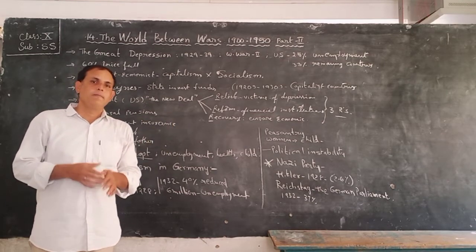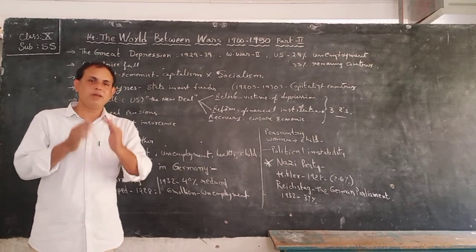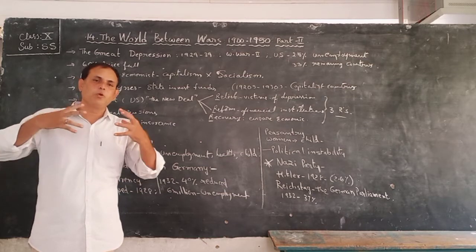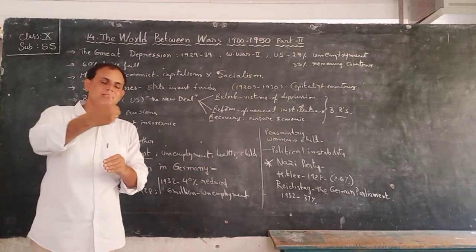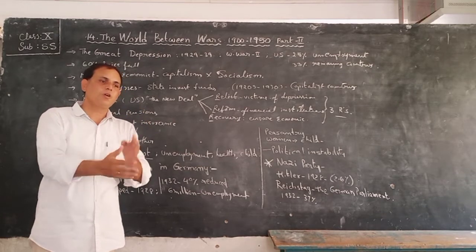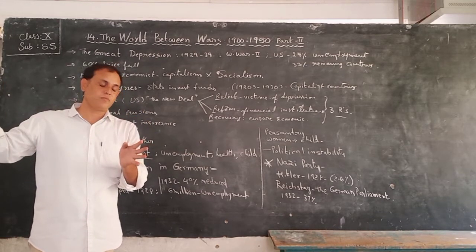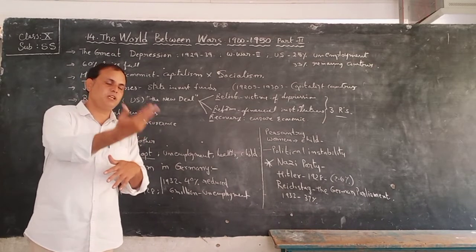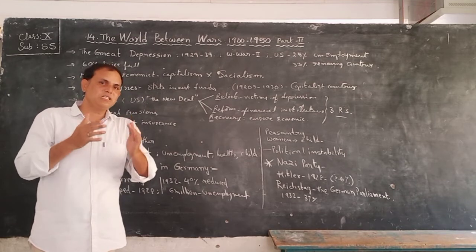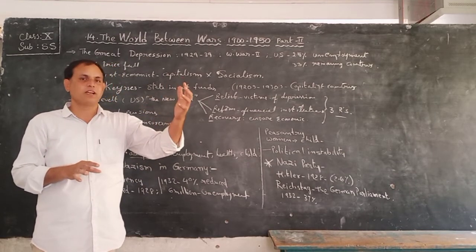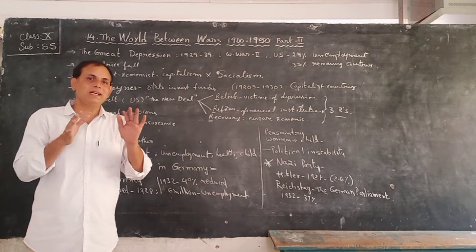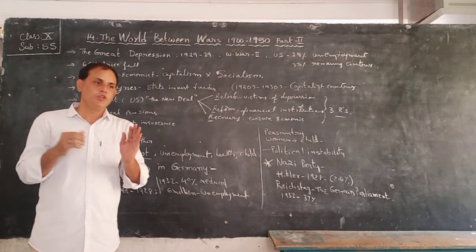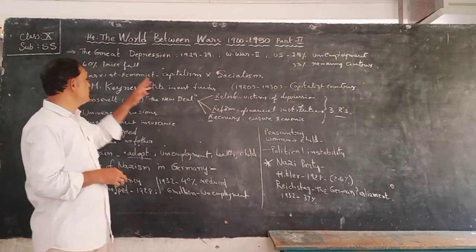Okay, children, especially America. America's ideology is the capitalist idea. That means, children, the people who have money invest money in production. After production, they sell and get profits. Again, they invest the money and get profit. This system is called the capitalist economic system, children. So why did the Great Depression occur? By the opinion of Marxist economists, it was due to capitalism.